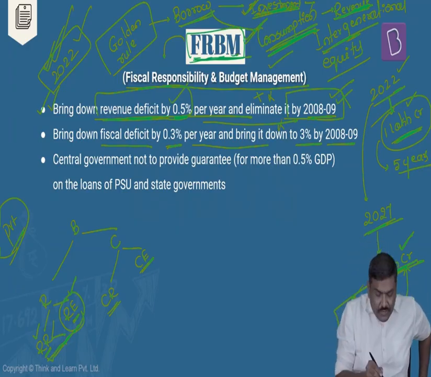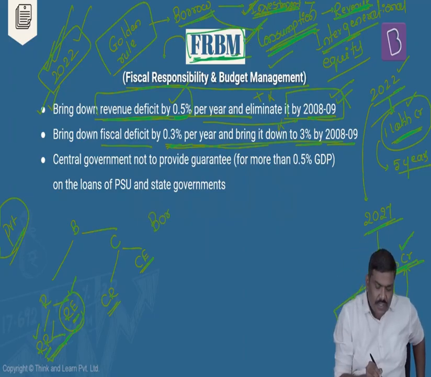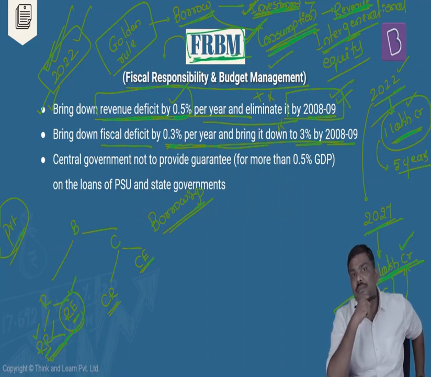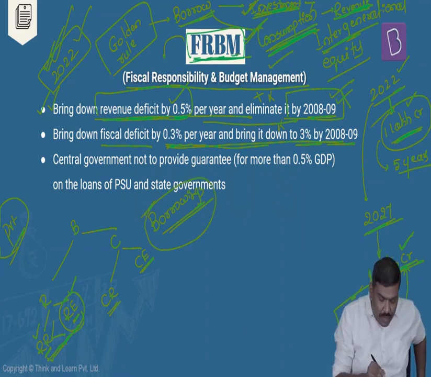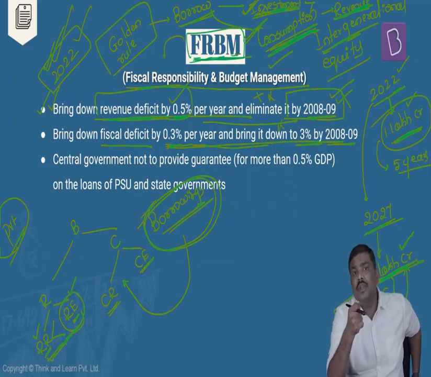But in that particular case, why should we keep the fiscal deficit to 3%? Why not eliminate even the fiscal deficit? The argument for this is fiscal deficit essentially refers to borrowings. And when the government borrows from the market, the government should use these borrowings to spend on infrastructure. It is taken for granted that governments do borrow from the market.